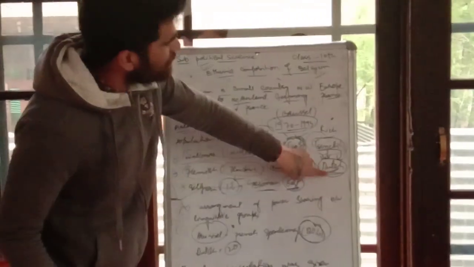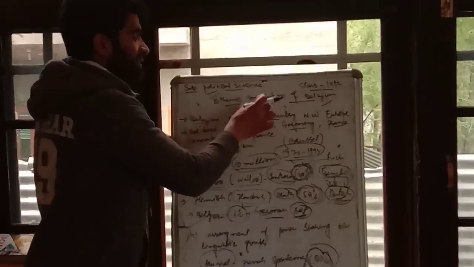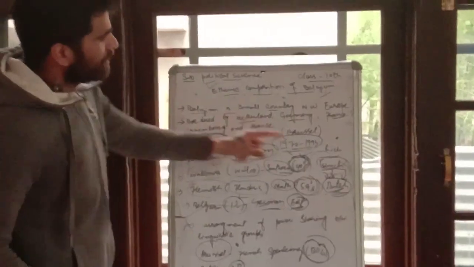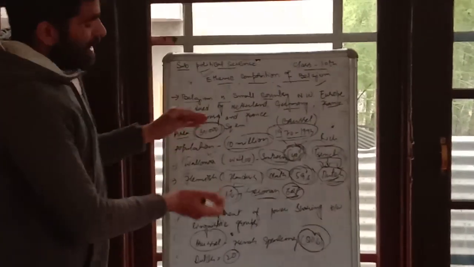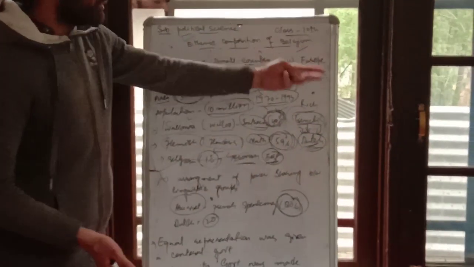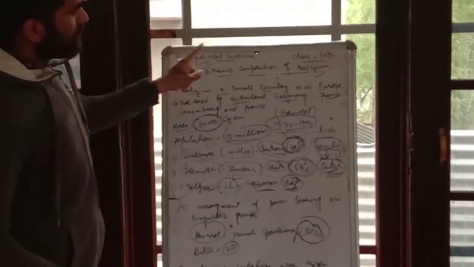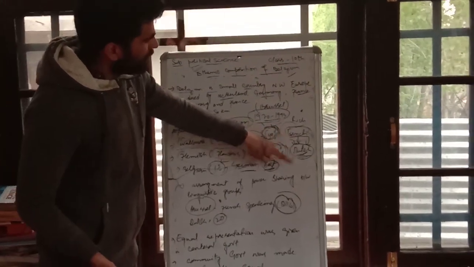So in order to make the decision good, and in order to give power to both the French speaking and Dutch speaking, they said that in the center there should be an equal number of members given to both. So firstly, states were made free to enjoy the power. Secondly, if we talk about the central government, the membership was equal.